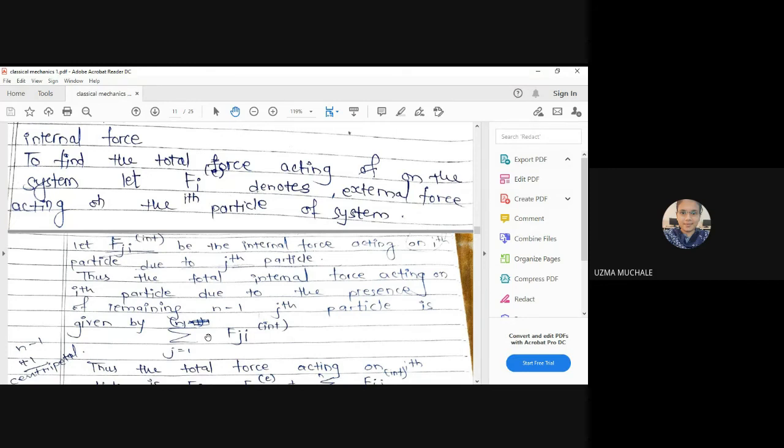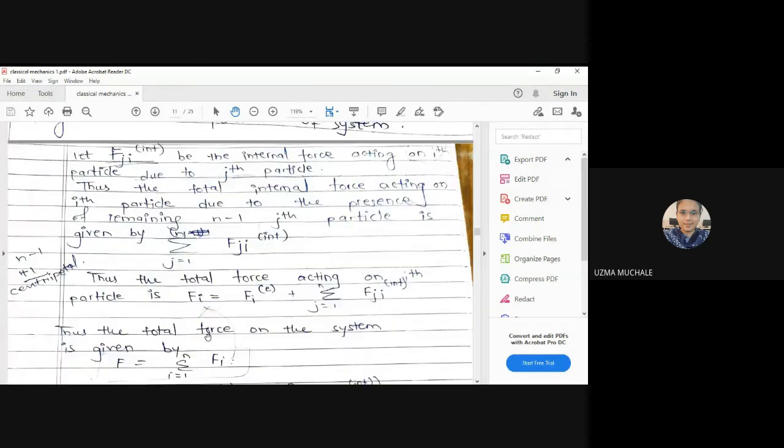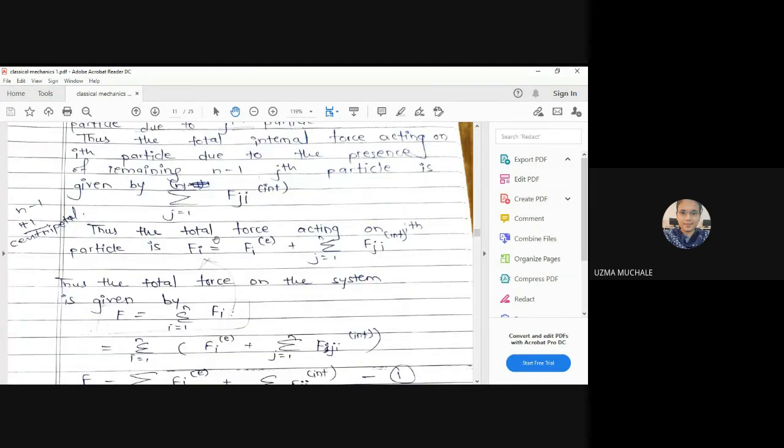The force acting on a particle by itself may be 0 or something else. So hence we can consider that the total force acting on the particle can be written as this. I am asking only about the ith particle. Fi can be written as Fi external plus the summation over j from 1 to n of Fji internal.